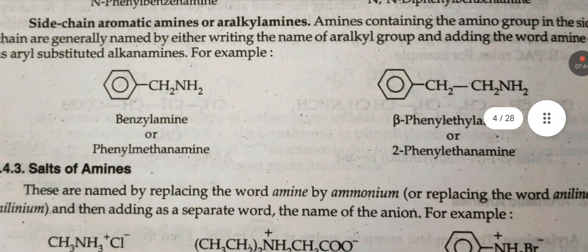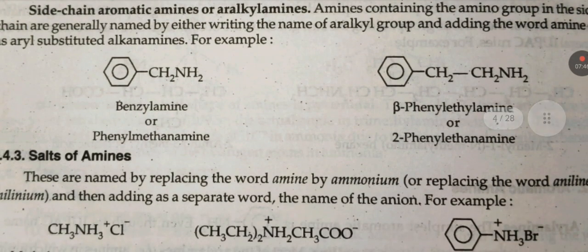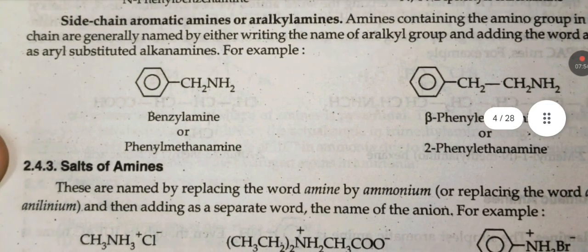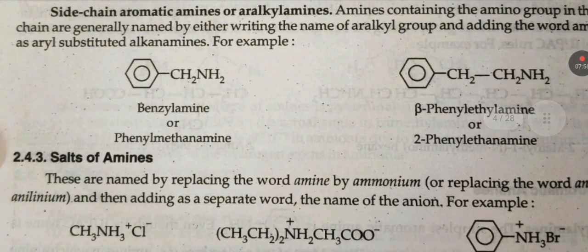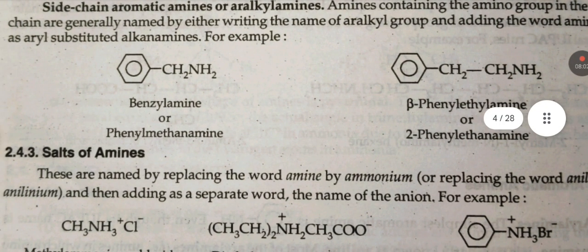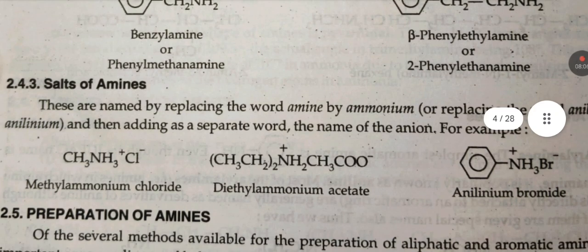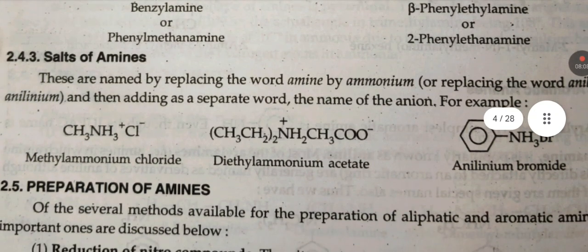Side chain aromatic amines or aryl alkyl amines. Amines containing the amino group in the side chain are generally named by writing the name of the aryl group and adding the word amine, as aryl substituted alkanamine. For example, benzylamine or 2-phenylethanamine.